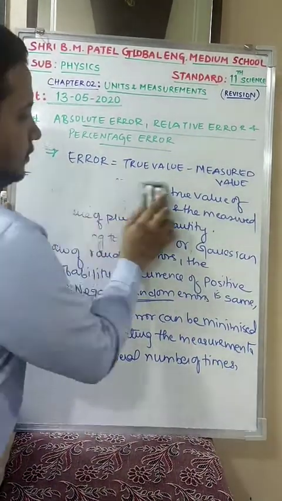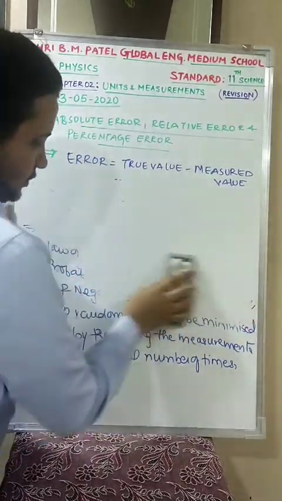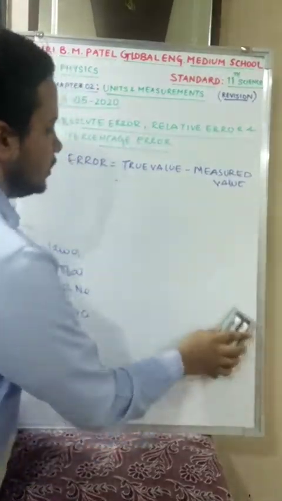Now you will find questions where you have the true value given in the question, and there are some questions in which you don't have the true value.